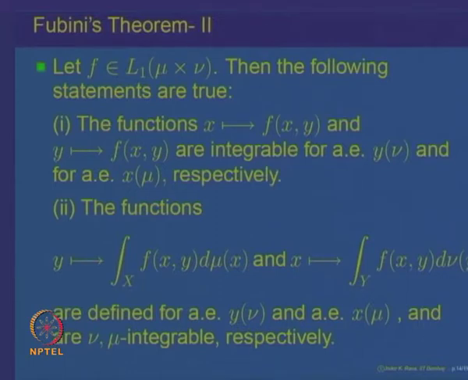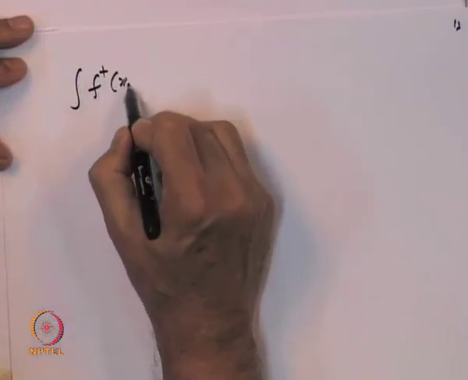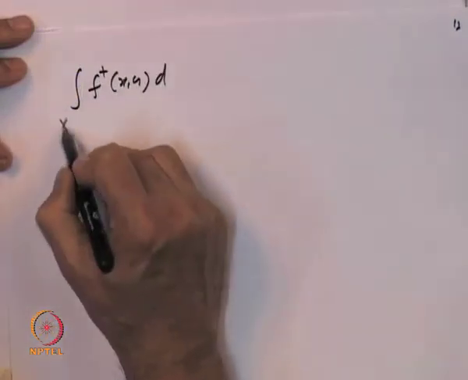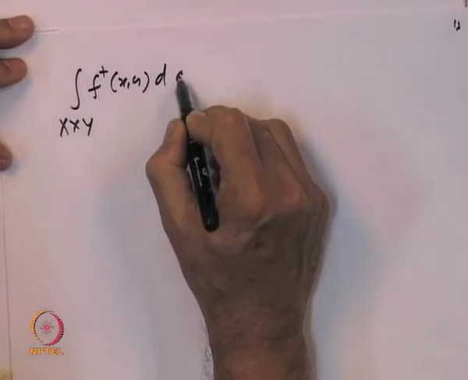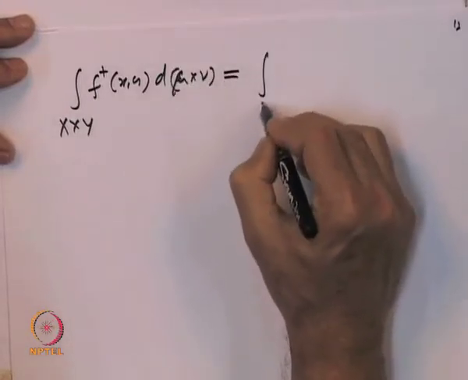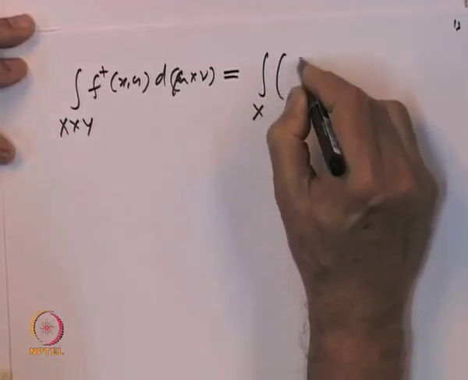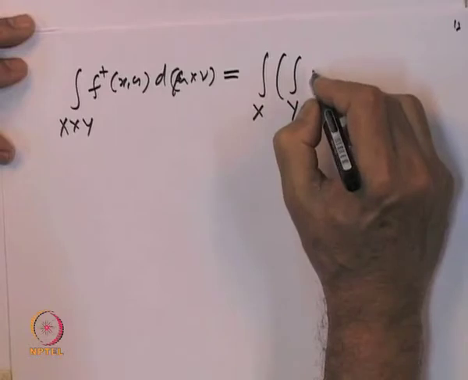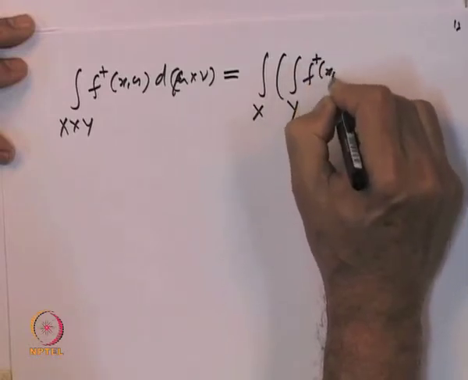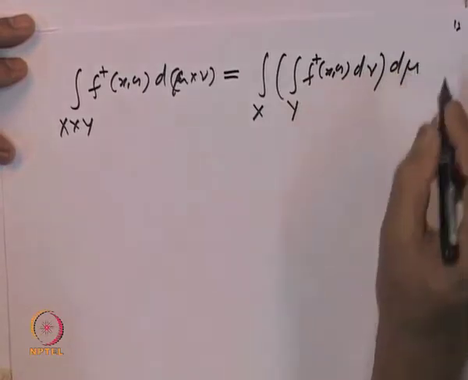They are all integrable and finite, and for f plus x y with respect to mu cross nu on x cross y, we have that this is equal to the iterated integral with respect to x, with respect to y of f plus x y d nu d mu.